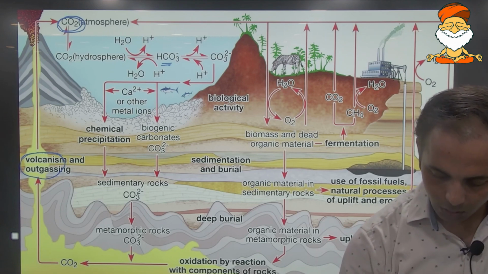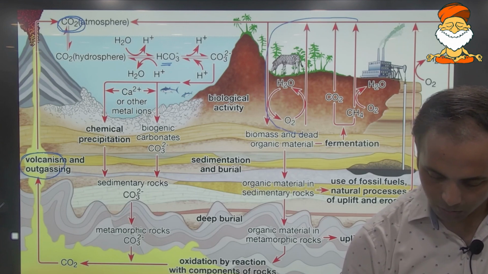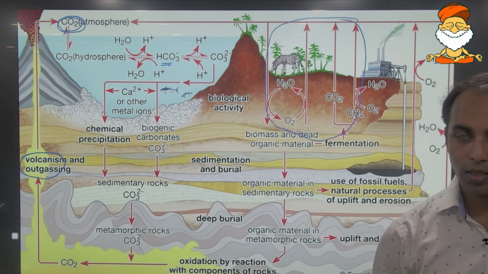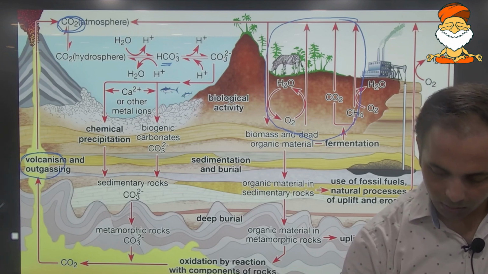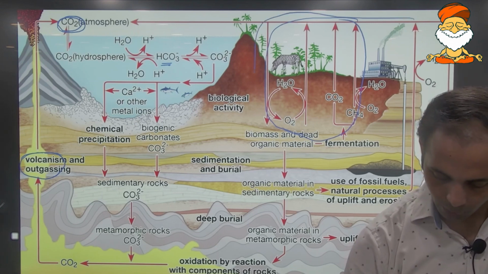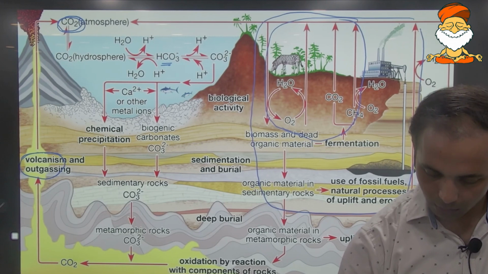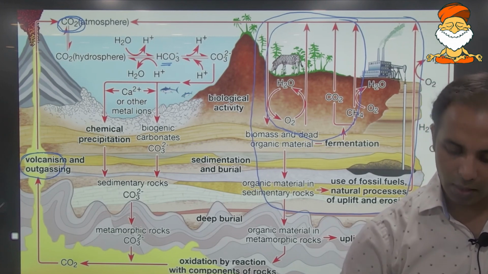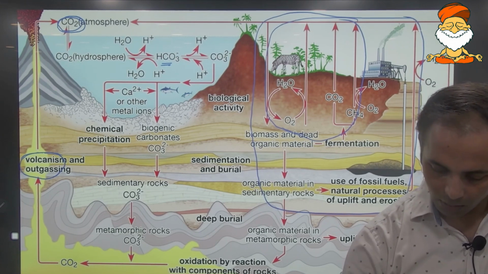So here you can see the cycle may be short enough, where the dead biomass, through the decomposing bacteria, then the cycle would be relatively longer, where it forms part of the fossil, from fossil being burned up and again forming part of the cycle, and